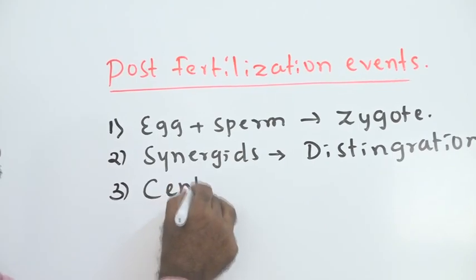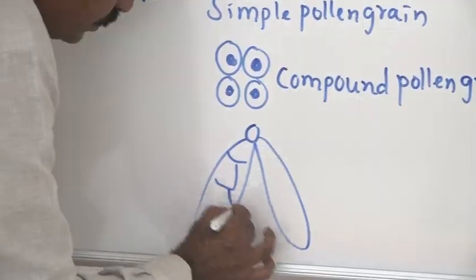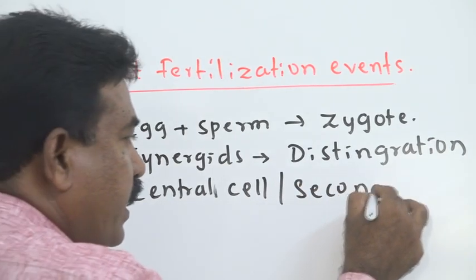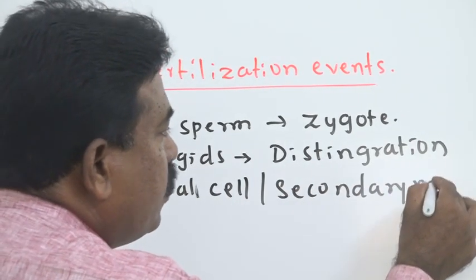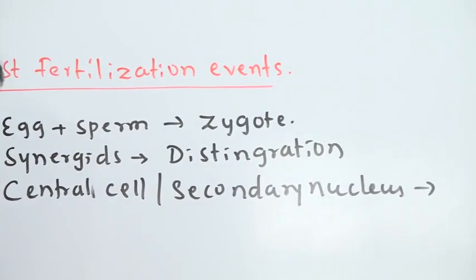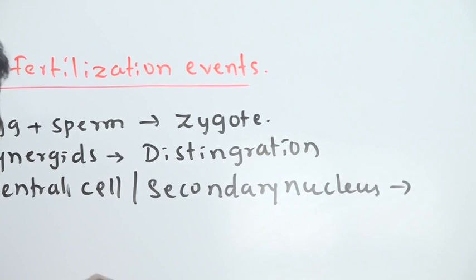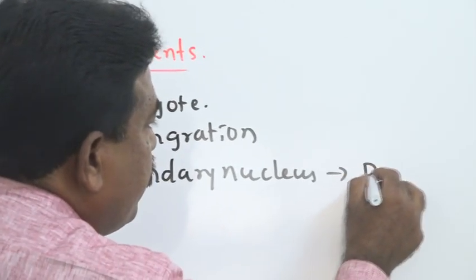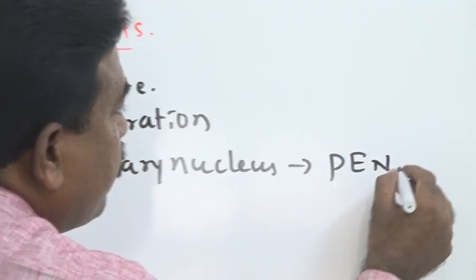The central cell, which we call the secondary nucleus, having two polar nuclei, combines with one more sperm during triple fusion in the double fertilization process. They become the primary endosperm nucleus.